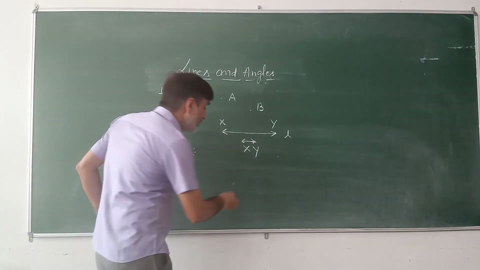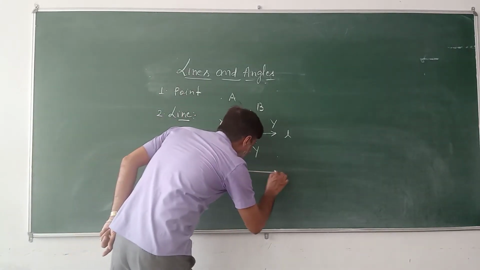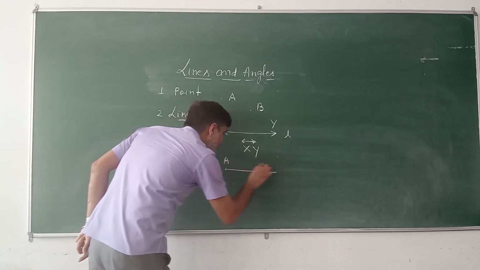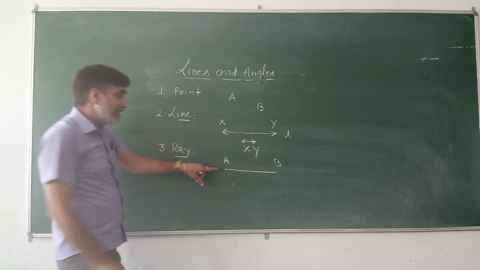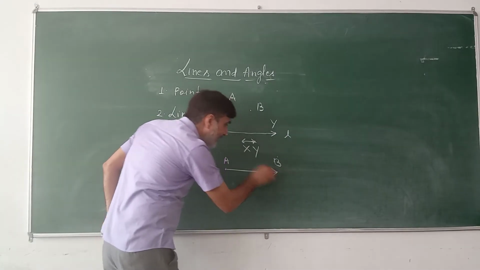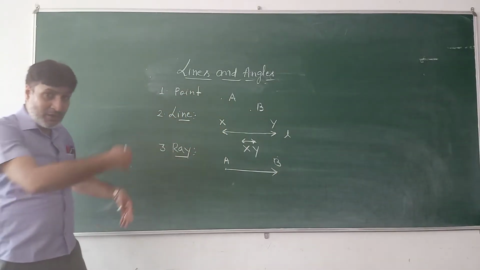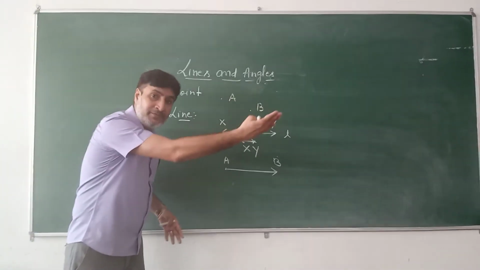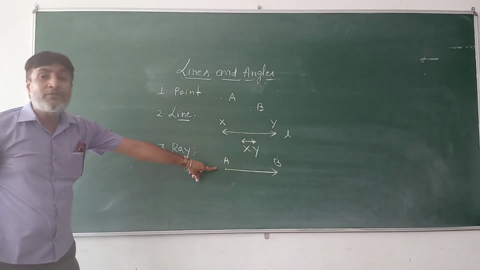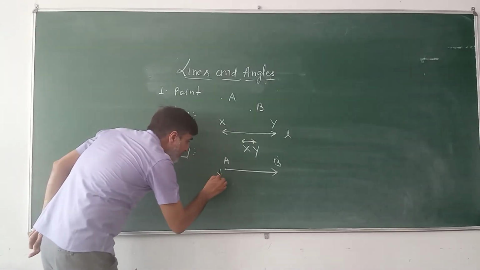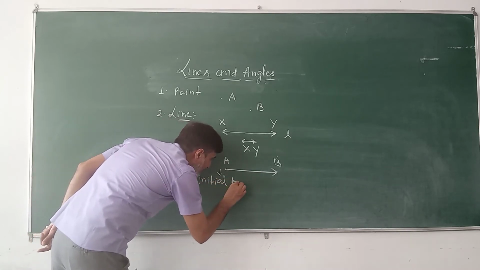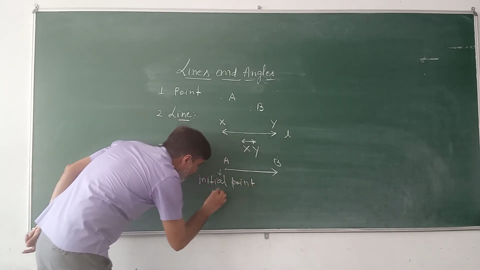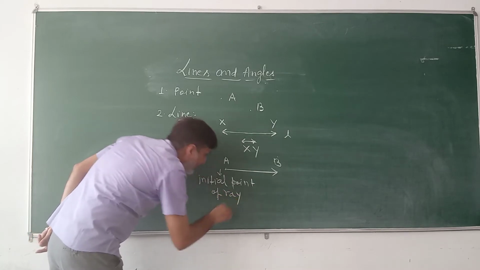For example, here we have a ray AB which has one end point A, and that can be extended in this right direction up to infinity. This end point of the ray is called the initial point of the ray.